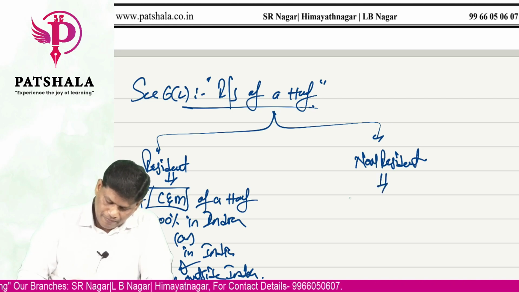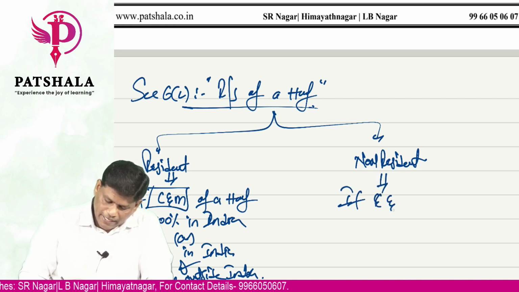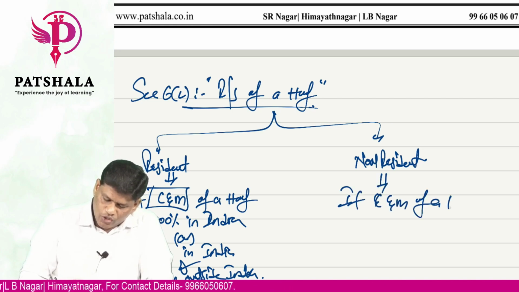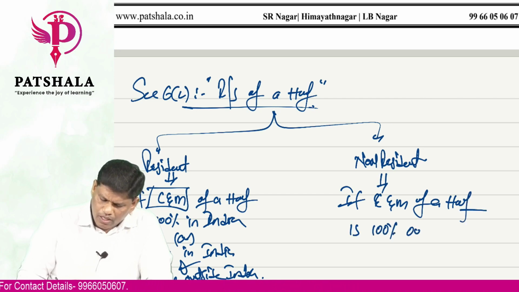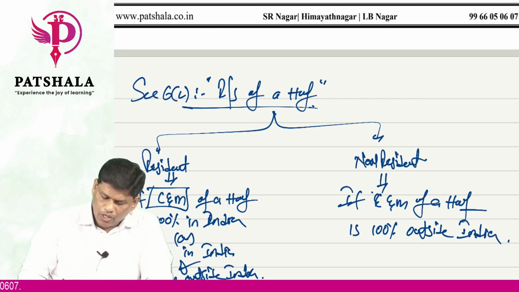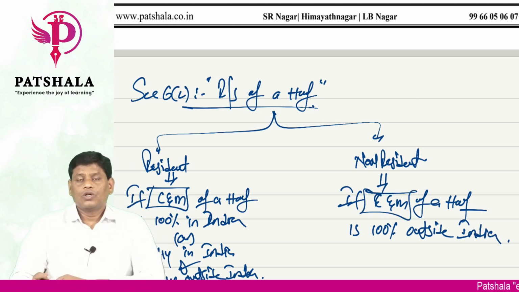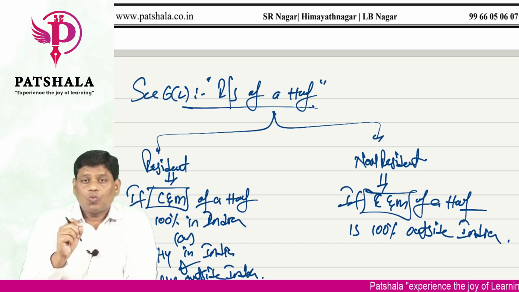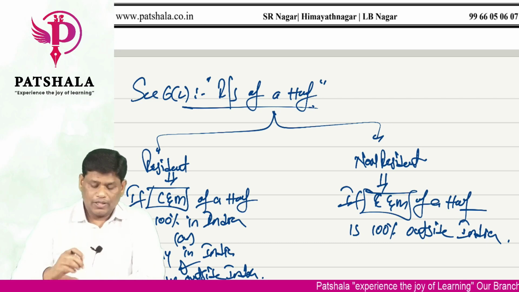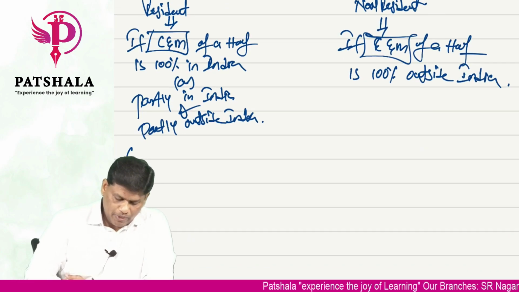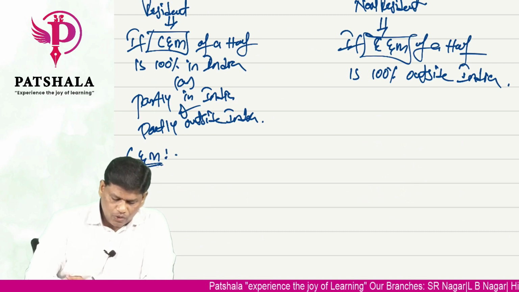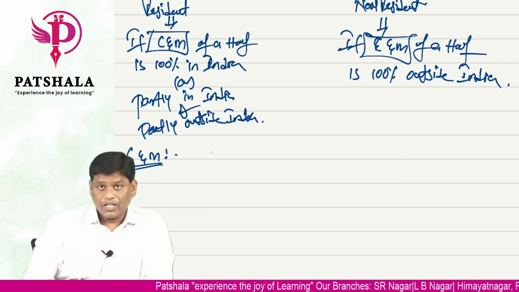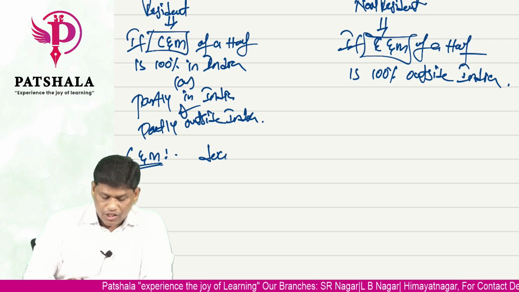If control and management of a HUF is 100% outside India, then the HUF is known as a non-resident. So the residential status of a HUF is purely based on what? Control and management. What is control and management? Who will have control and management? Control and management means it is decision making power.